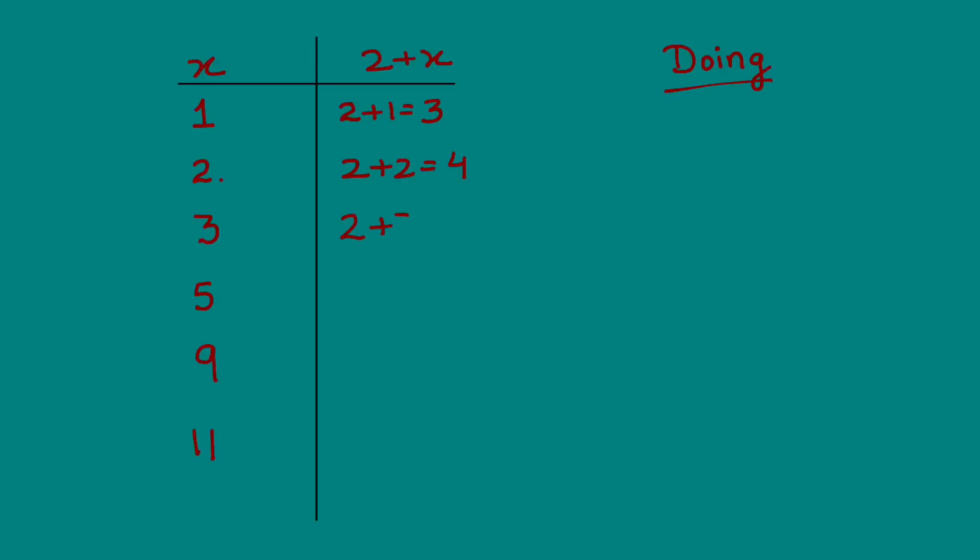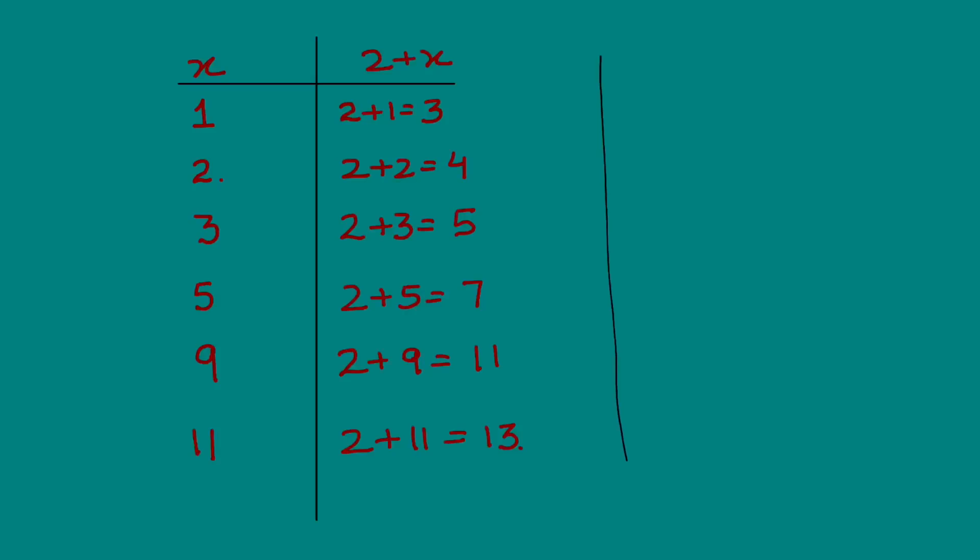2 plus 3 gives you, 2 plus 5 makes it, and what will be 2 plus 9? 2 plus 11 should be easy. Okay, tally your answers. 5, 7, 11 and 13. There we go. Okay, let's try one more operator over here, and this time we are going to do 2 times x, right? Should we do that? Okay, let's see.